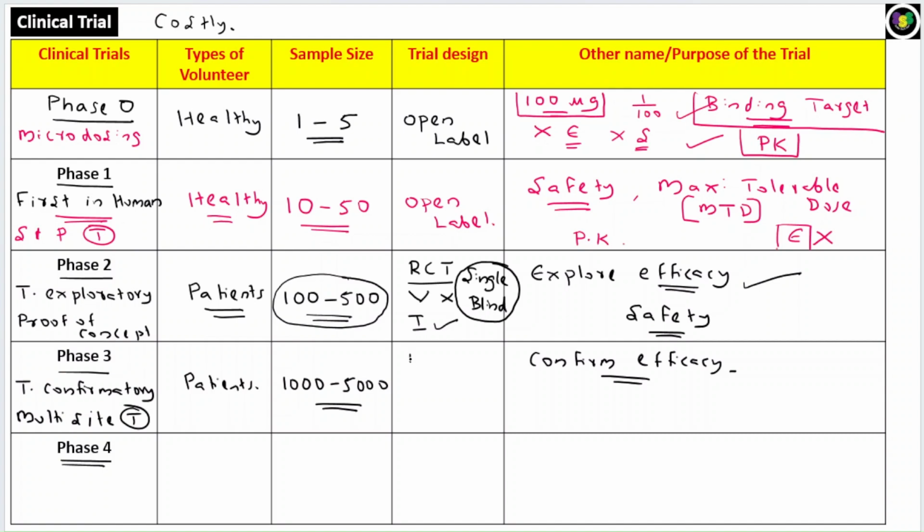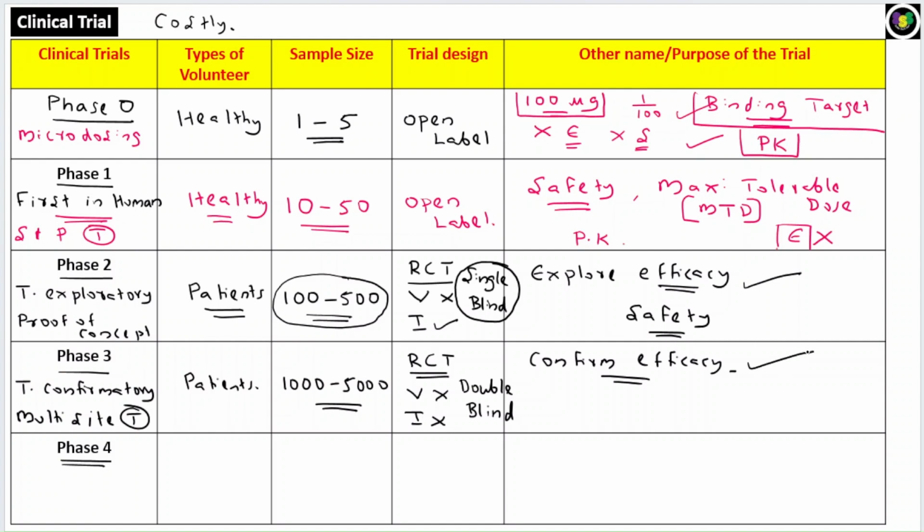Now how is the study done? Here also it is mainly a randomized control study. Here the patient or the volunteer will not know what he is taking. In the same way, the investigator also will not know whether the drug is given or the placebo is given. So this is again a randomized control study. Since both the volunteer and investigator are unaware, this is called a double blind study, whereas phase 2 was single blind. Here both the patient as well as the investigator are unaware of what he or she is taking. So that is why it is a double blind study.